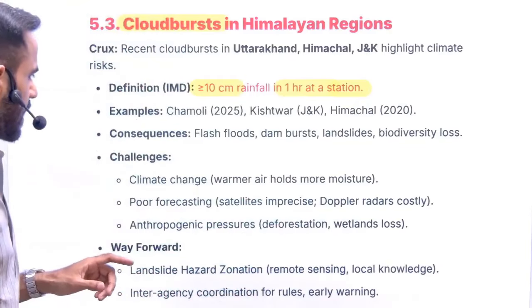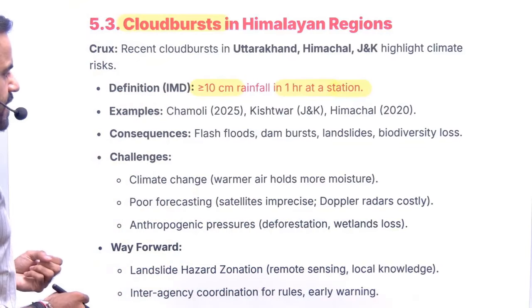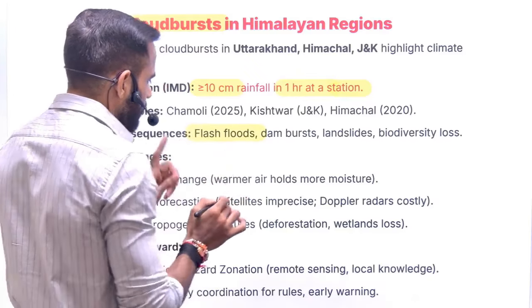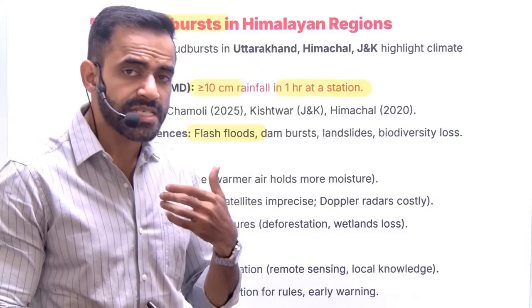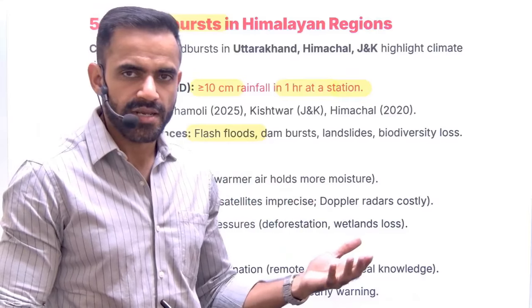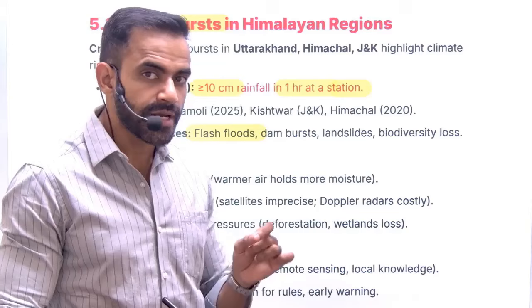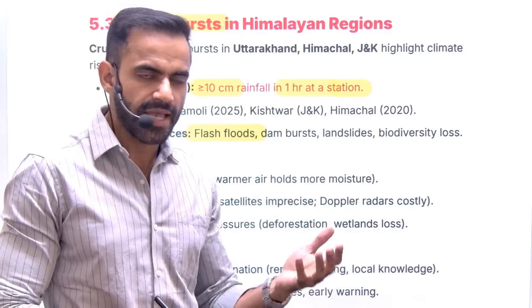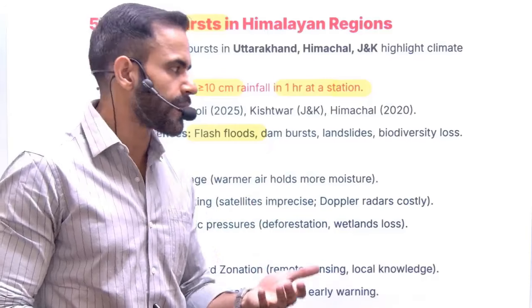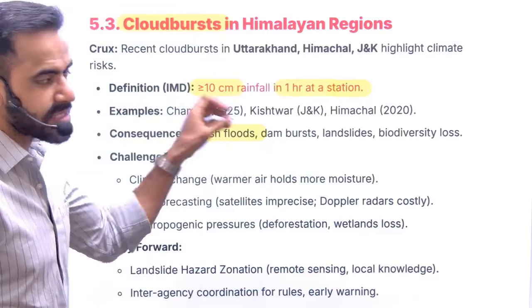Okay, now understand, as far as water is concerned, there are various issues. See, because of cloudburst, what will happen? There will be flash flood. Flash flood basically means sudden flood. Since it is sudden, it is very, very difficult to predict it. Therefore, it leads to loss of life, life of human, life of animals, and loss of property also. So you can connect it to disaster management.